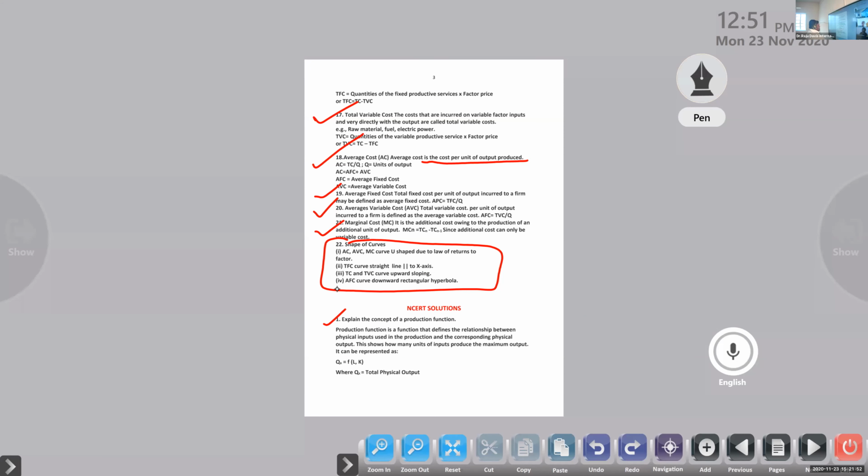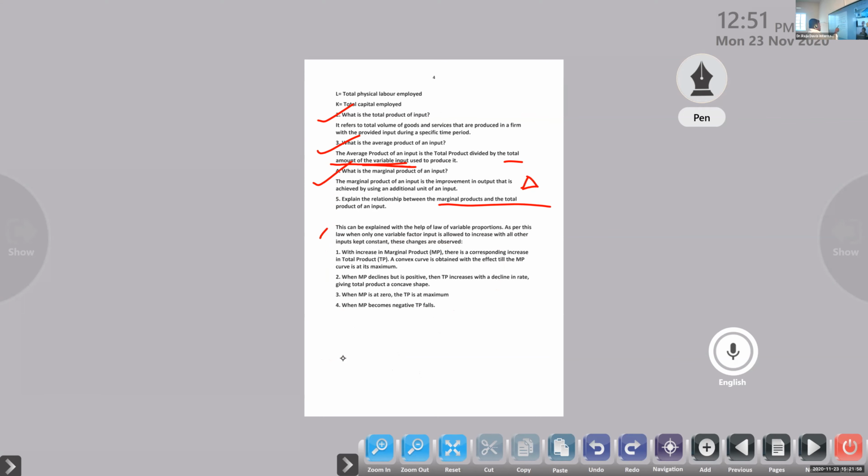So the NCERT solution, here it is. Q is the quantity produced, a function of labor and K. That's already discussed. Okay. Next one, with here, fifth question.